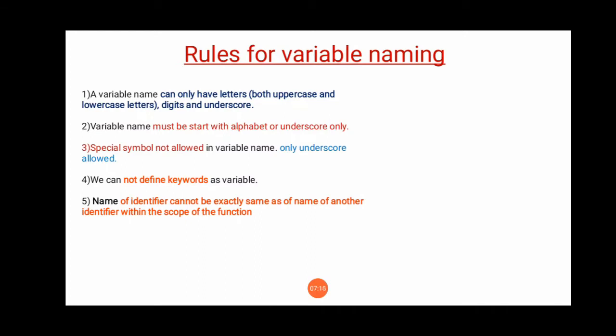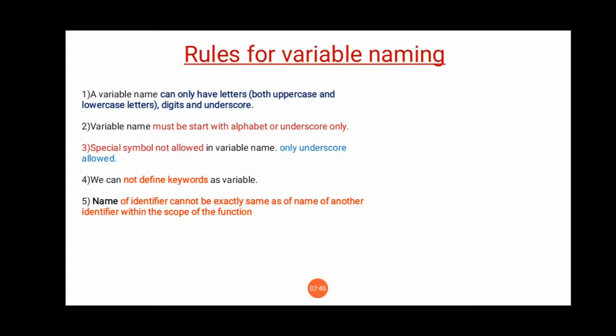A special symbol is not allowed in a variable name. Only underscore is allowed. We cannot define a keyword as a variable. And next, the name of an identifier cannot be exactly the same as the name of another identifier within the scope of the function. Like other programming languages, these are the same variable naming rules which you find in C and C++ programming languages.